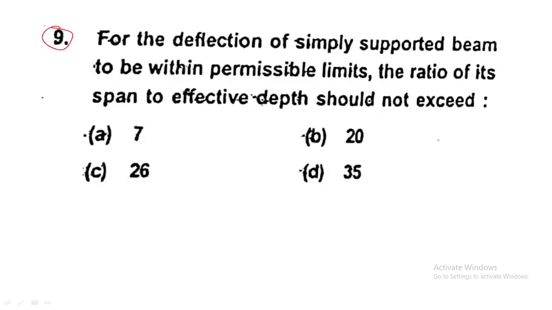Next question, please all of you read this question. For the deflection of a simply supported beam to be within permissible limits, the ratio of its span to effective depth should not exceed. Just in the previous question I have explained you. Can you tell me what is the value of that one? Right?